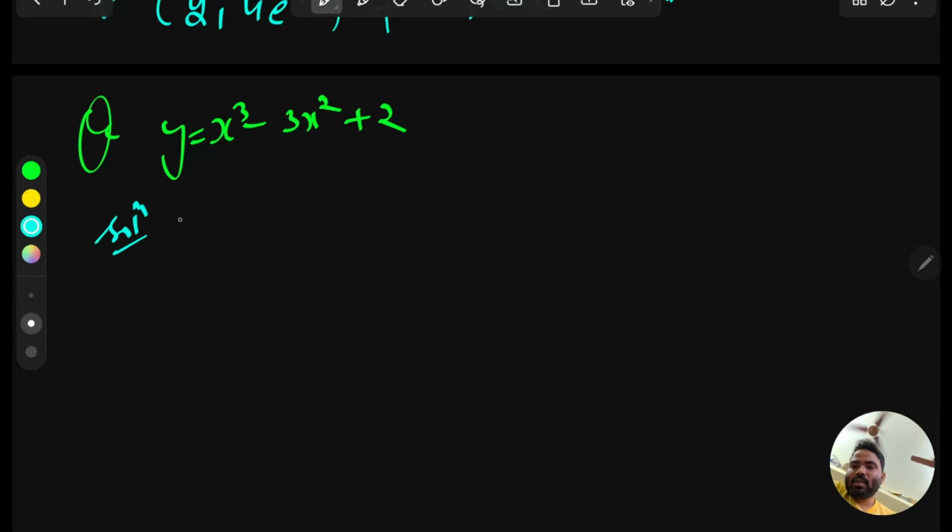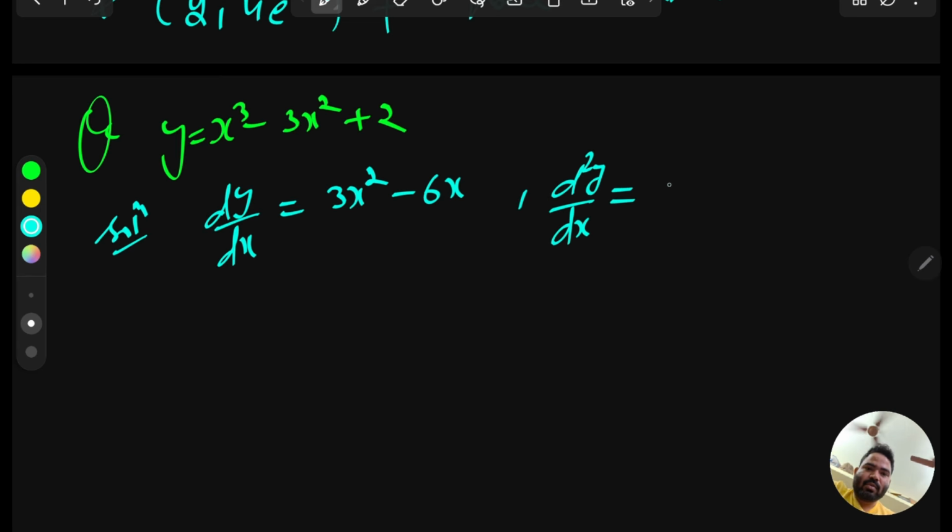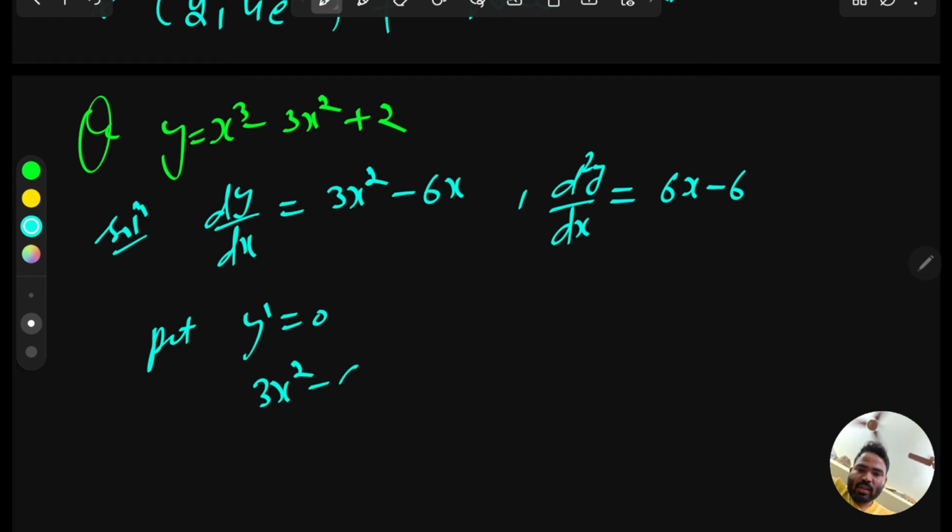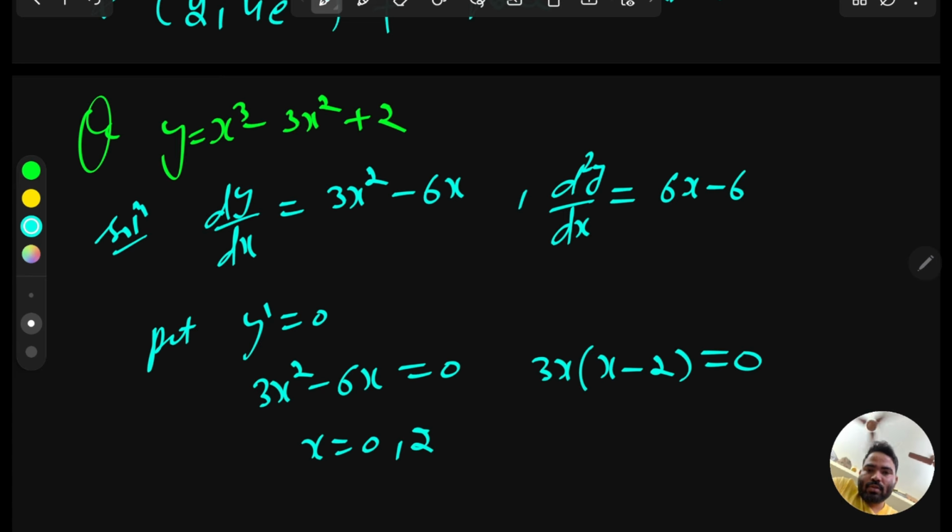So the solution is dy over dx equal to 3x square minus 6x, and also find the double derivative, because after that we have to use the double derivative also. So this will give you 6x minus 6. Now put y dash equal to 0 for maxima and minima. So this will give you 3x square minus 6x equal to 0. From here you can take 3x common. This will give you x minus 2 equal to 0. So x equal to 0 comma 2.